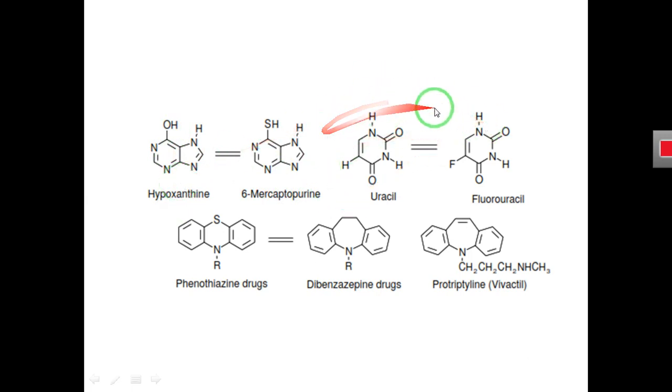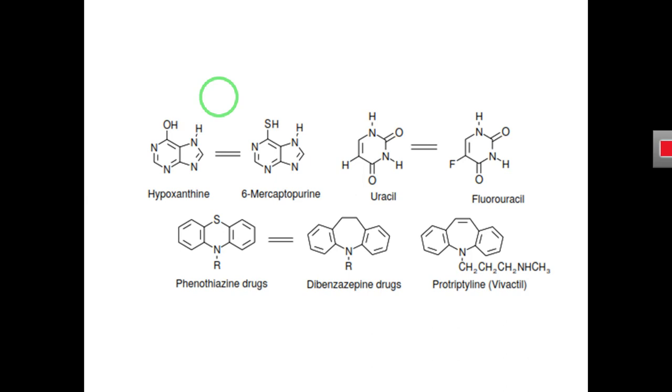So sometimes it is possible that by replacement of an isosteric group in the parent molecule, we get an analog having the same activity as its parent molecule.